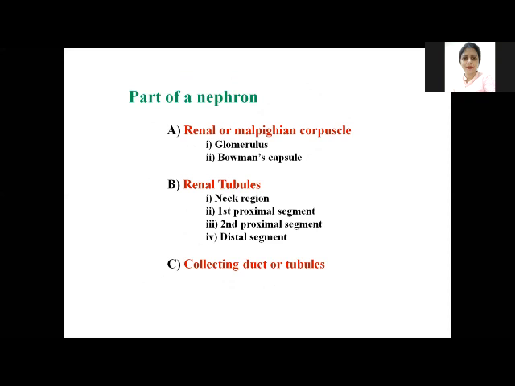Now the parts of the nephron. As I have told, the nephron is the basic structural as well as functional unit of the kidney. So we will take the structure of the nephron in detail. It has basically 3 parts. Number 1 is the renal or Malpighian corpuscle. The second is the renal tubule, and the third is the collecting duct. The very first part, the renal or Malpighian corpuscle, has 2 parts, the glomerulus and the Bowman's capsule. And the renal tubule has 4 regions: the neck region, the first and second proximal segments, and the distal segment, and the last one is the collecting duct.